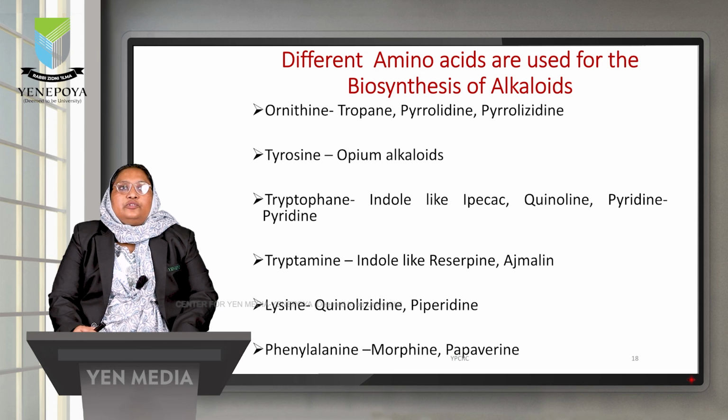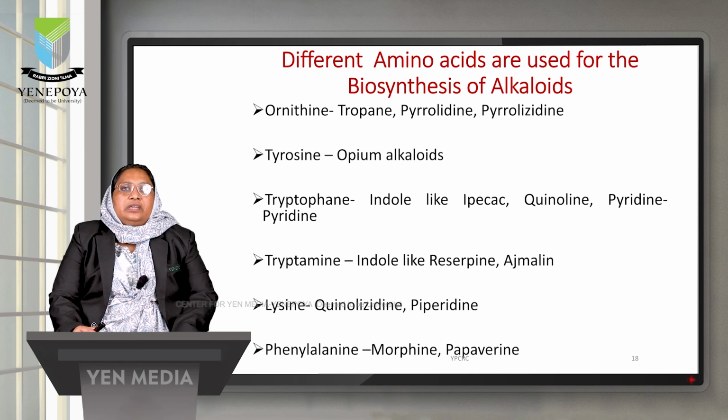Tyrosine amino acid is used for biosynthesis of opium alkaloids, whereas tryptophan is used for biosynthesis of indole-like alkaloids, ipecac, quinoline, pyridine and pyrrole alkaloids. Tryptamine is used for indole-like alkaloids such as reserpine, whereas lysine is used for biosynthesis of quinolizidine and piperidine.